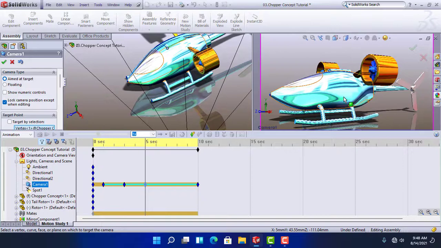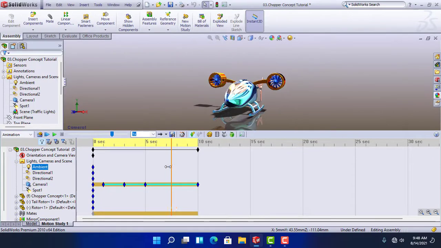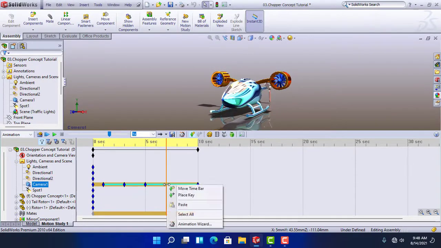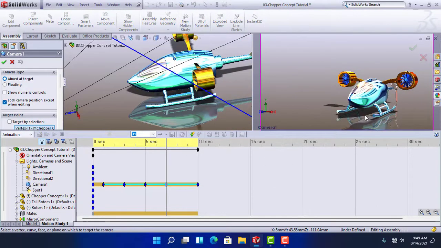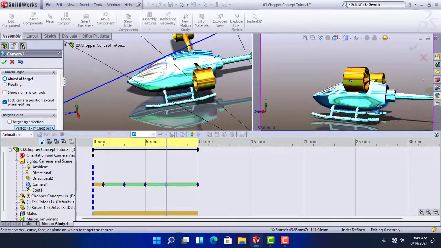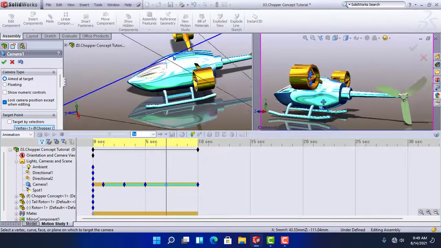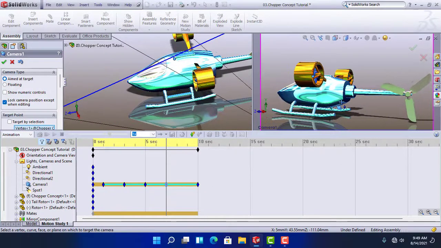Okay. Let's go to 7 seconds and let's press a key here. Double click it to edit. Again, come to the right window. Yeah, make it like here. Okay.